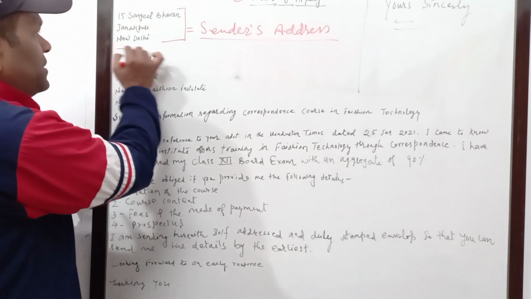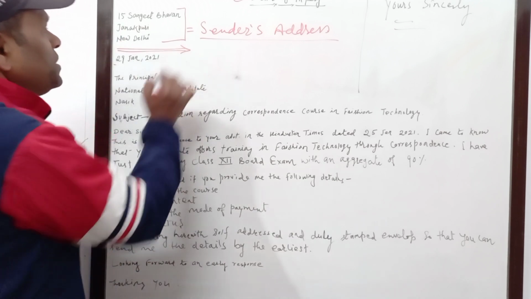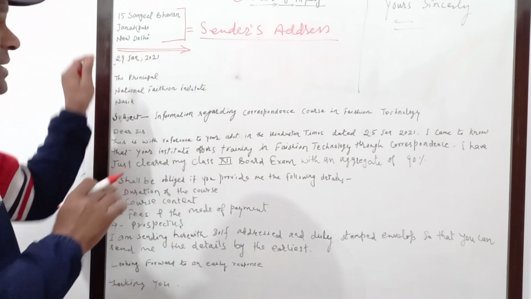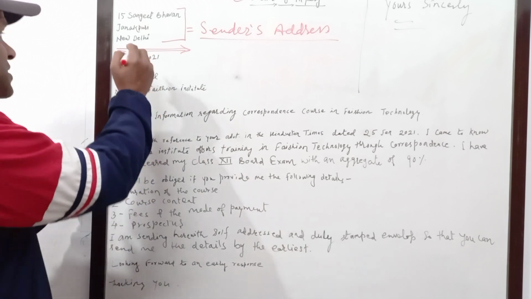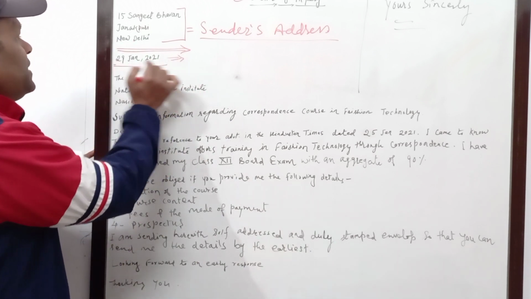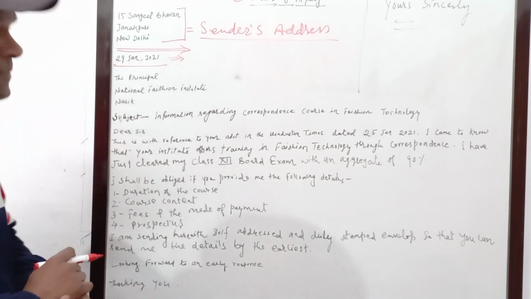After writing the address, remember that you have to keep one line gap. No need to draw the mark as I am doing here. It's only for you to understand. So just keep one line gap, and then comes the date. There it is written 29 Jan 2021.